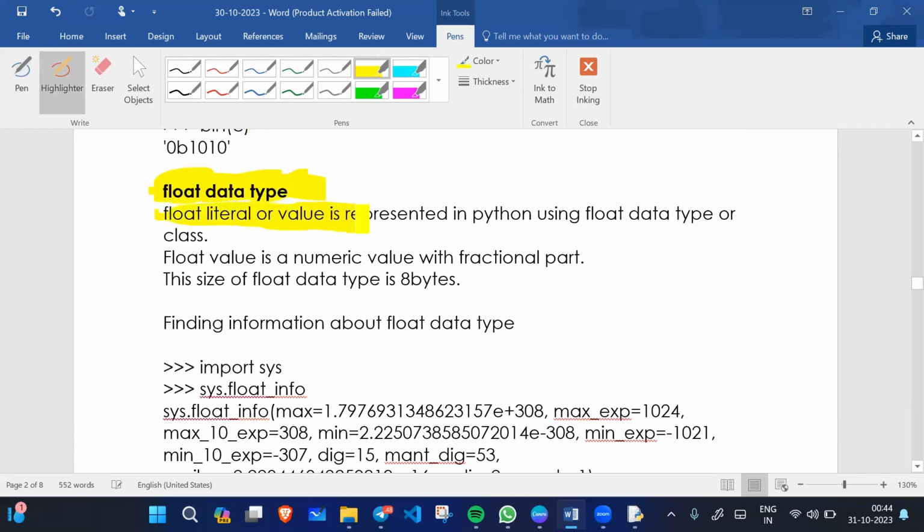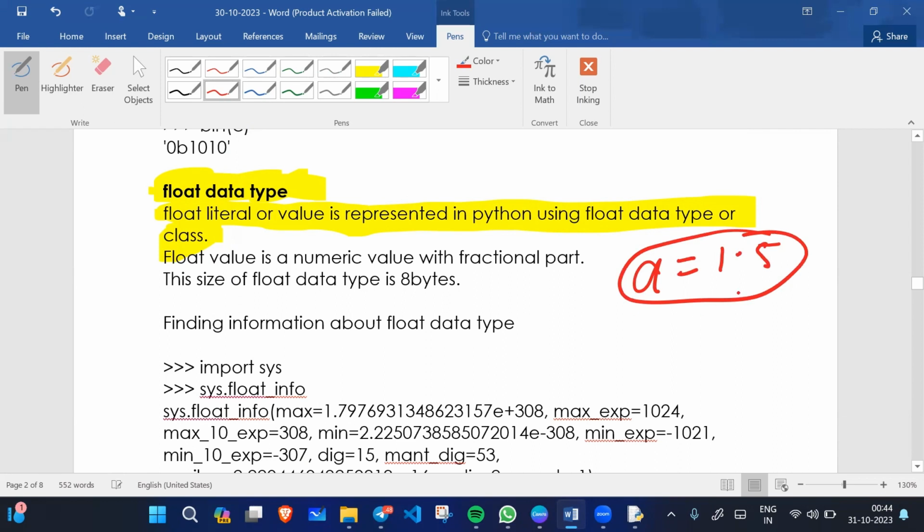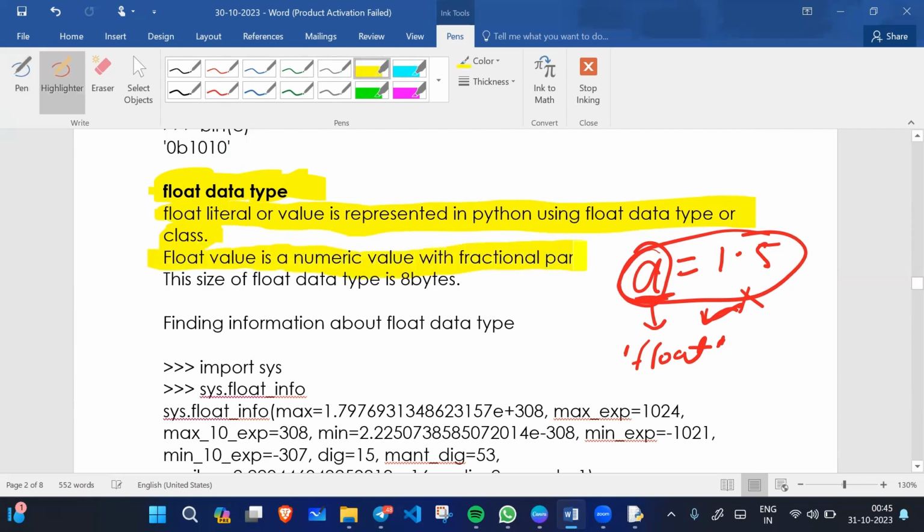A float literal or value is represented in Python using the float data type or class. If we have a float value, for example, a equals 1.5, this is not an integer type value, this is a float type value. So this object refers to the float class, or we can say a is an object of class float. A float value is a numeric value with a fraction part.